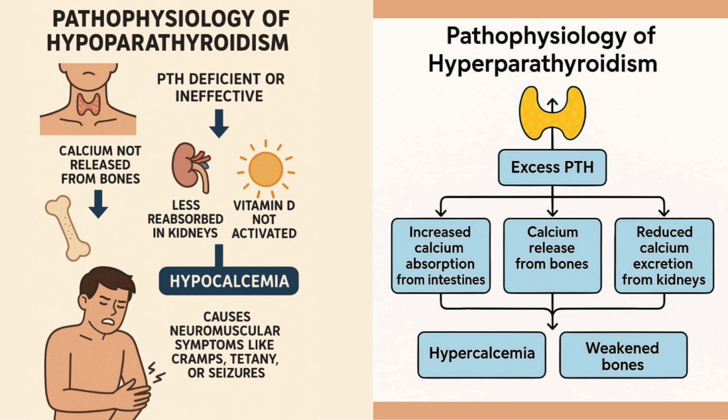On the other hand, for the pathophysiology of hyperparathyroidism, excess PTH is secreted, and it increases calcium absorption from the intestine, calcium release from bones, and reduces calcium excretion from the kidneys. It leads to hypercalcemia and weakened bones in the patient.